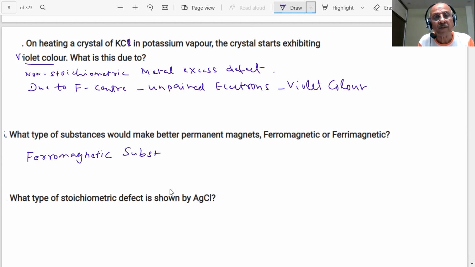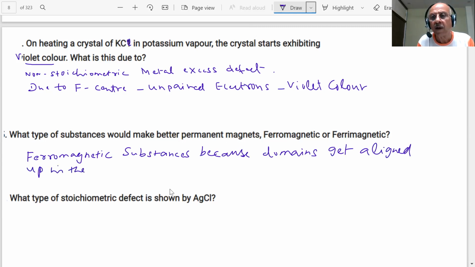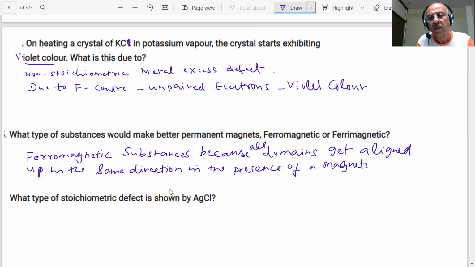Ferromagnetic substances, because all their domains get aligned up in the same direction in the presence of a magnetic field. Iron, cobalt, nickel, and so on.